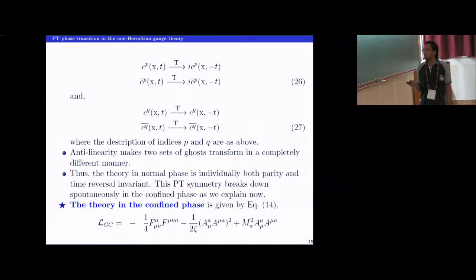And now the theory in the normal phase is PT invariant, which I now show is broken in the confined phase. The important term again is this mass term. All these other terms will be PT invariant.